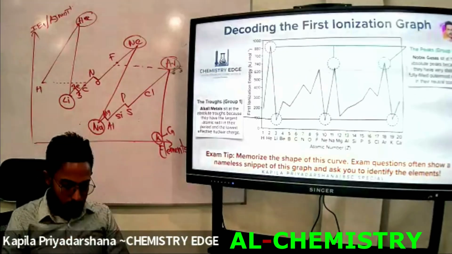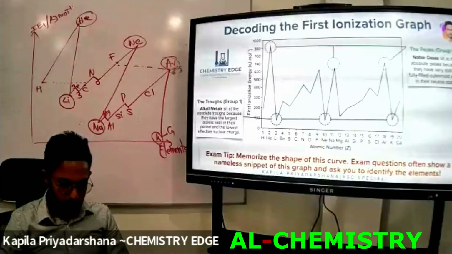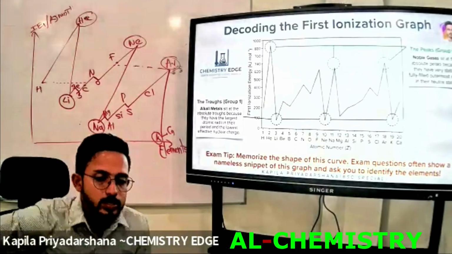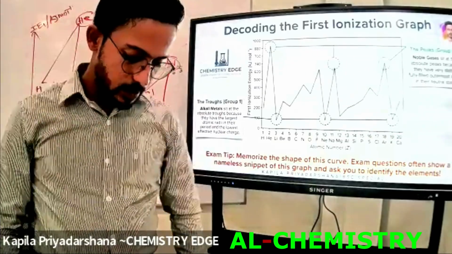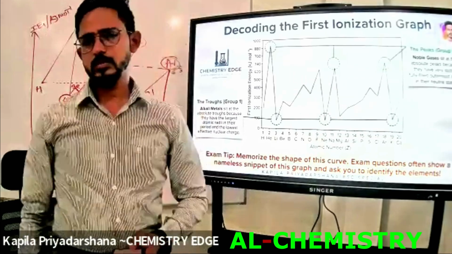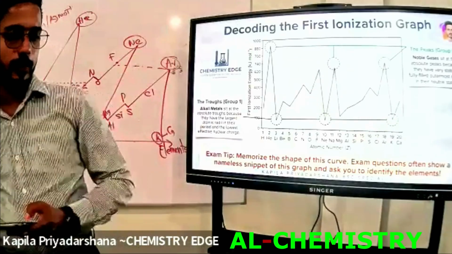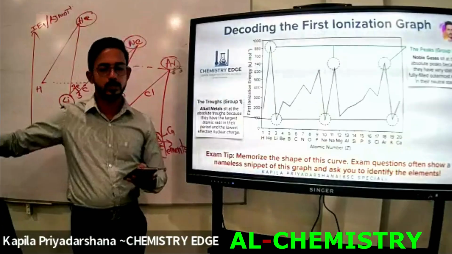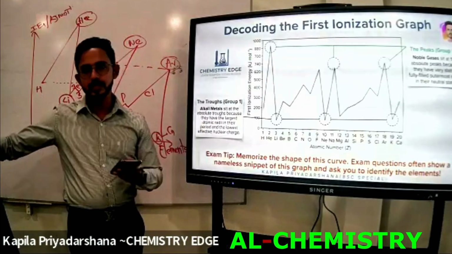Okay, next point. For transition metals in the d block, the first ionization energy does not show a regular increase across a period, but a gradual increase is observed.